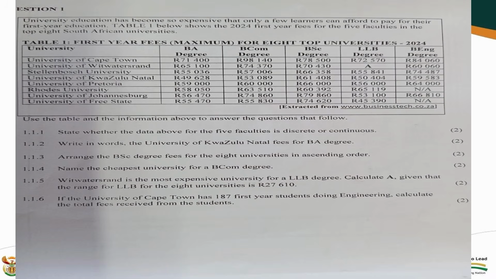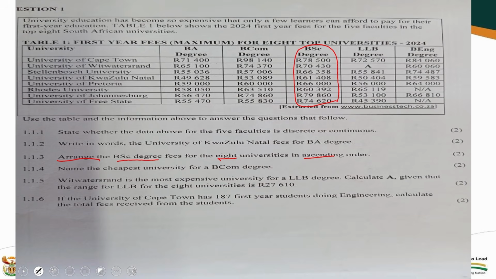Ascending means everybody is going to start from the smallest to the highest. Now, the keyword is: arrange the BSc degrees fees for the 8 universities in ascending order. Meaning that you are going to go to the whole BSc for the 8 universities, and then you arrange them from the smallest to the biggest.